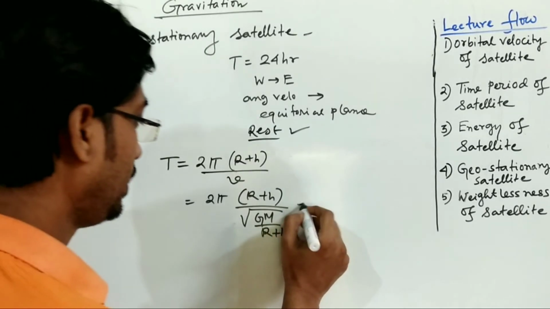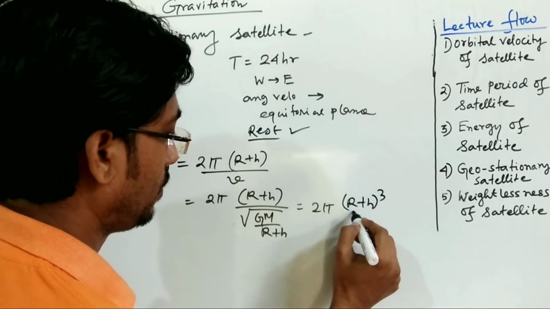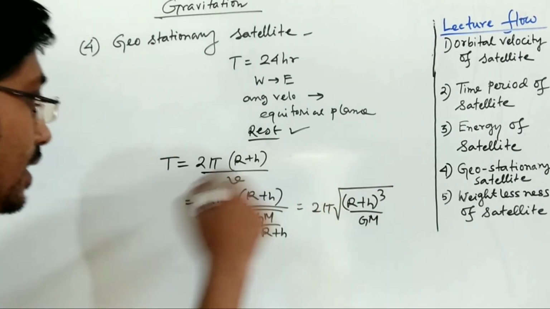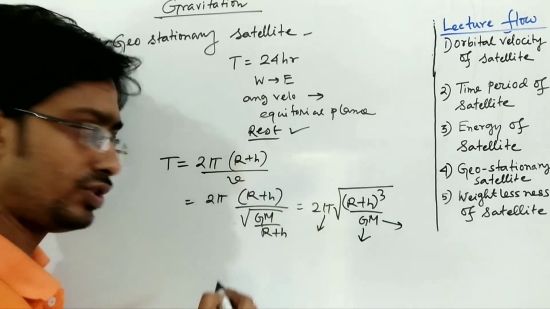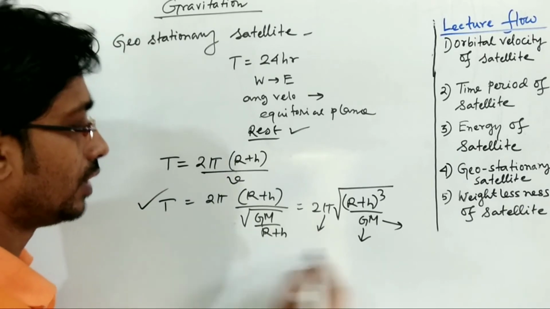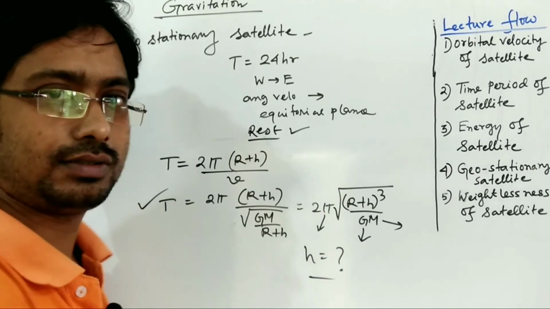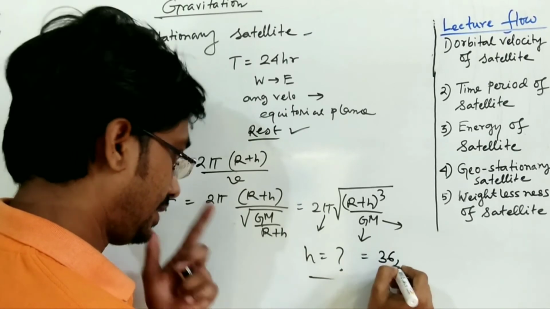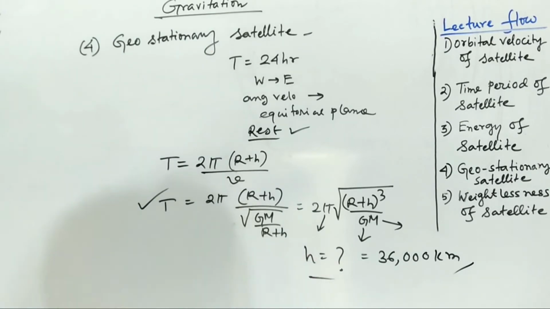So it will be T equals 2 pi times (R plus h) cubed by GM, under the root. Here if we put the values of M, G and pi, and the value of T which we also know, then from this relation we can find h. If we put the values here, I am not doing it here, it will be 36000 kilometer.